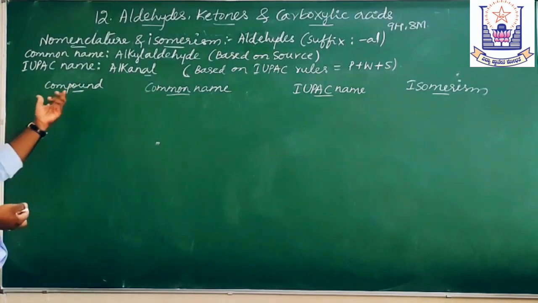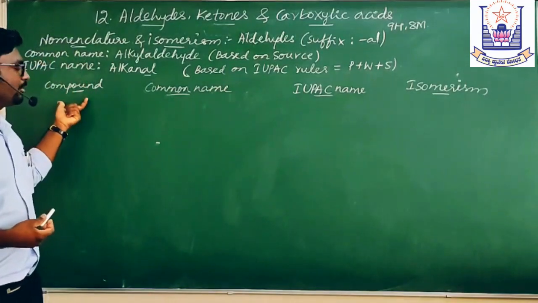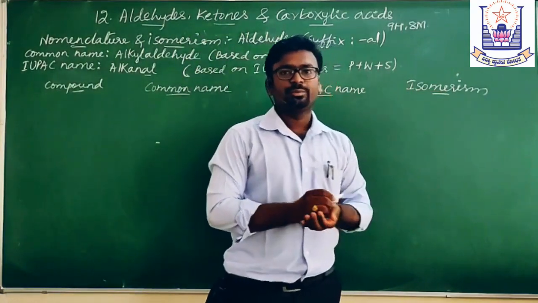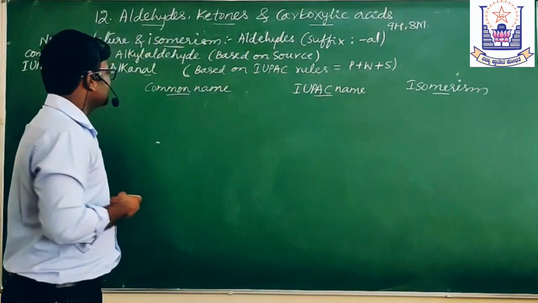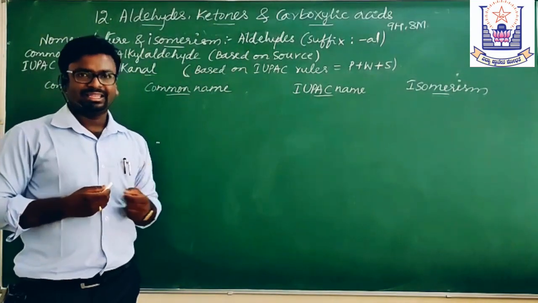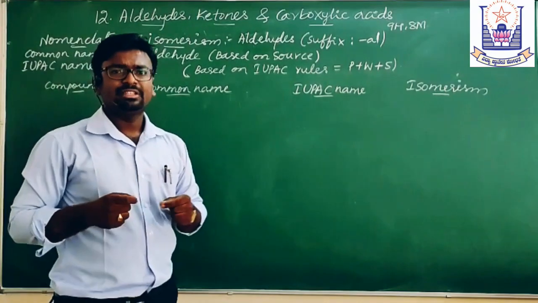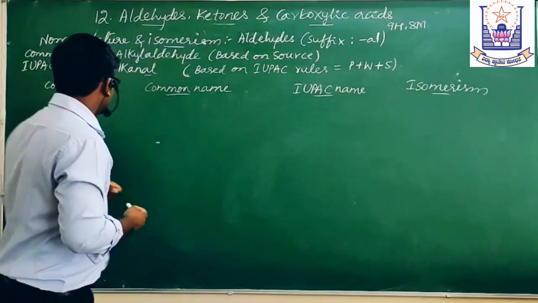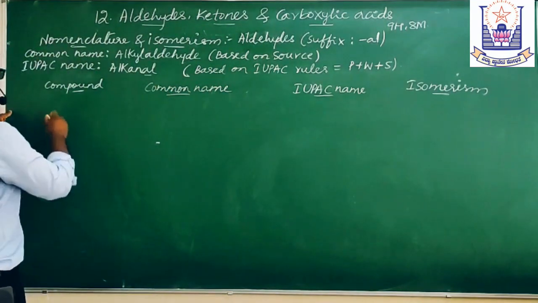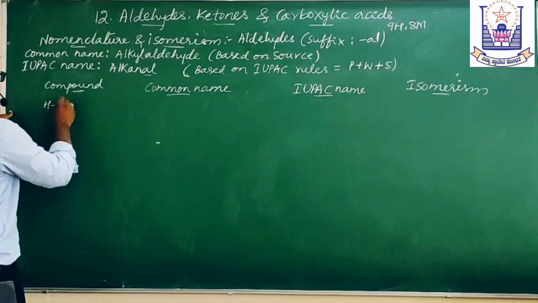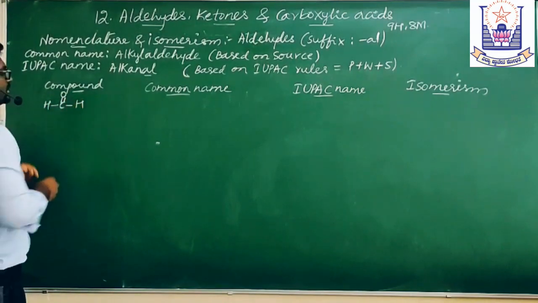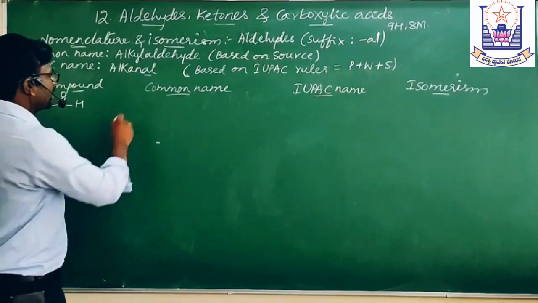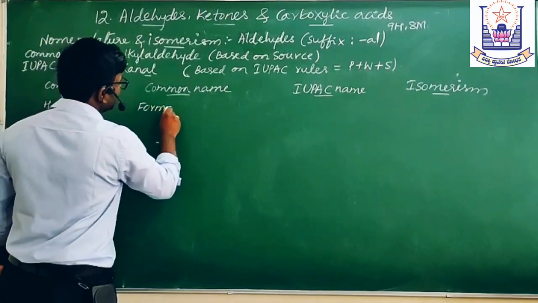Let us consider 4 columns here: the compound and its common name, its IUPAC name, then isomerism. Firstly we shall take a simple aldehyde. What is a simple aldehyde? It is the aldehyde with the least number of carbon atoms, that is formaldehyde. Let's take H-C double bond O-H. We simply call it HCHO. Its common name is formaldehyde.